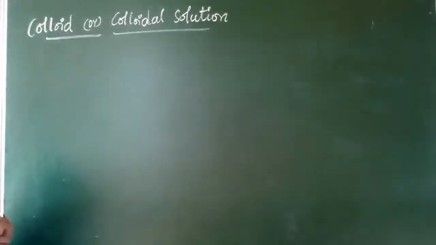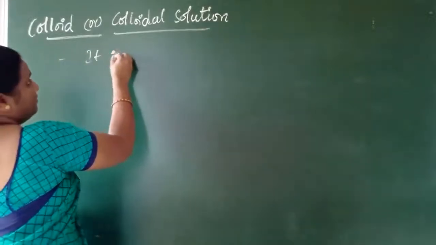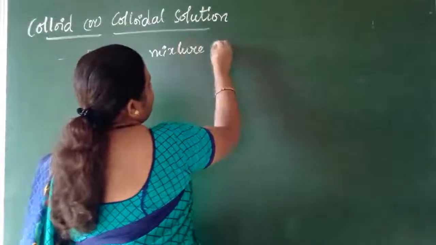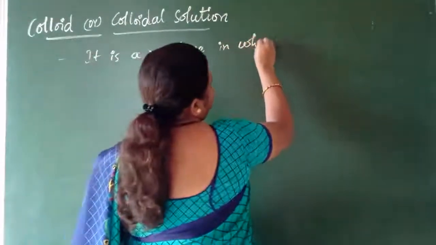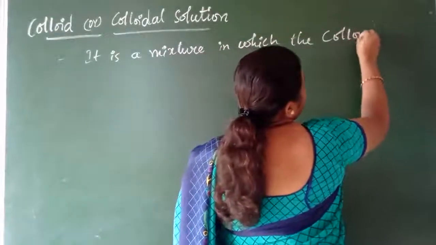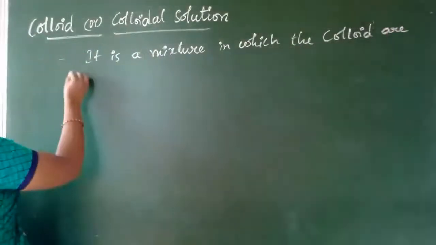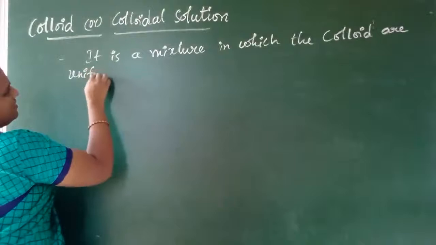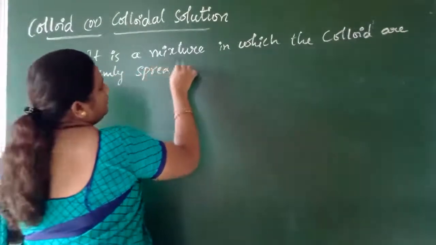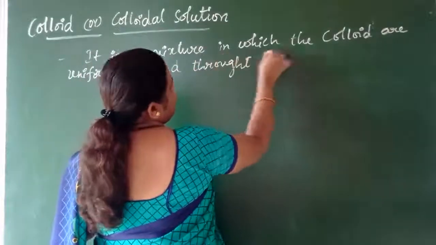So how will we write the colloid definition, children? It is a mixture in which the colloid particles are uniformly spread throughout the solution.